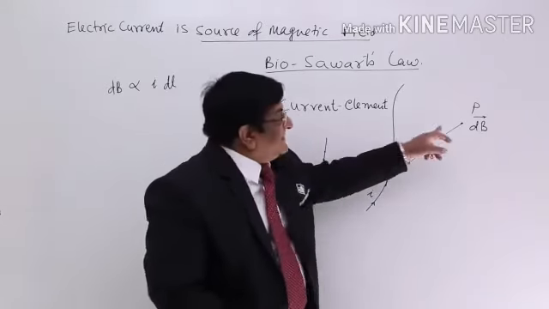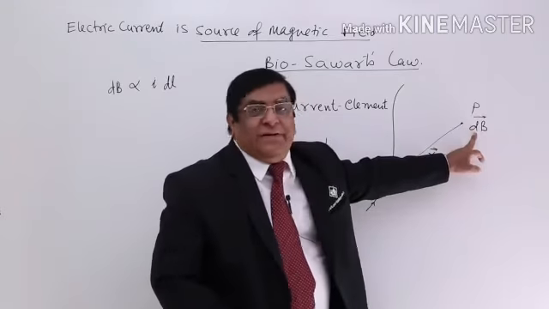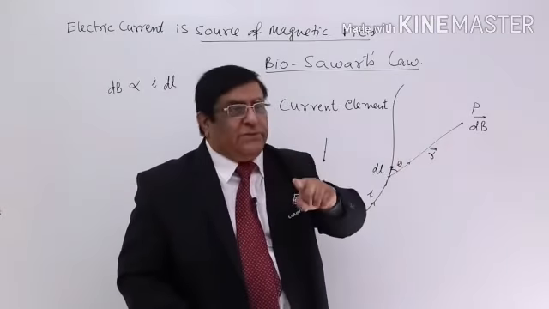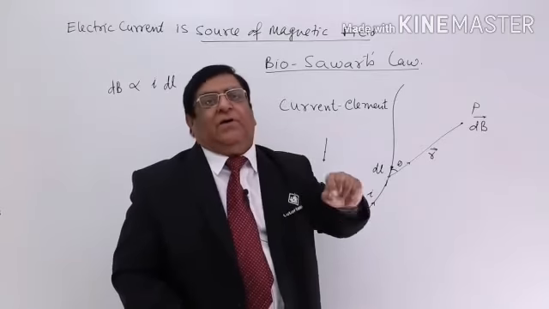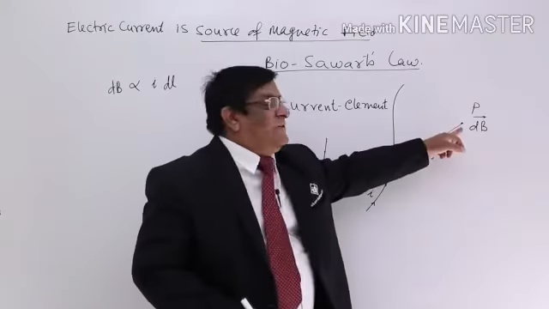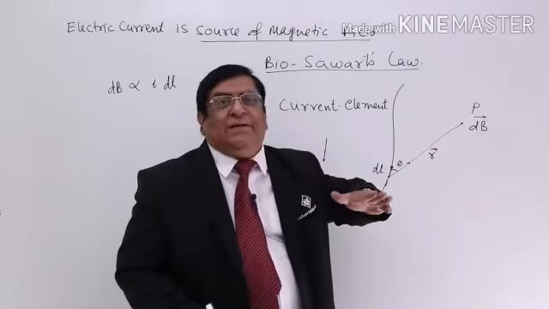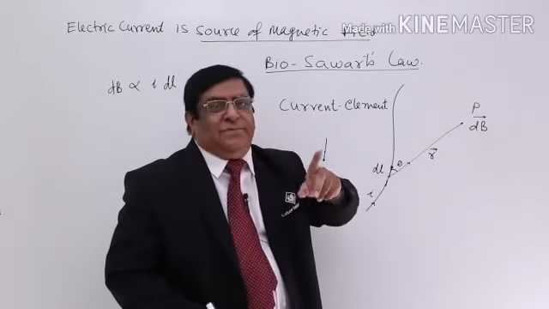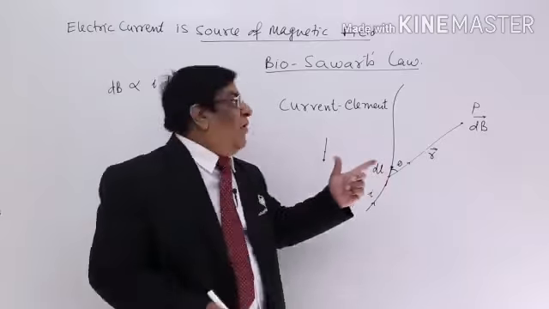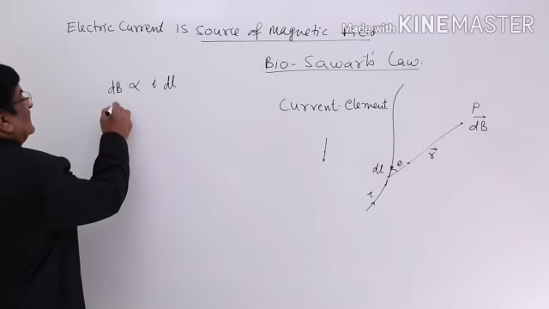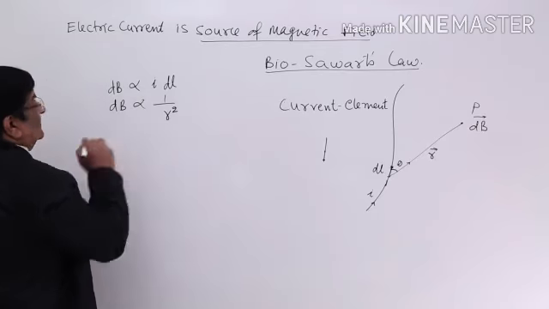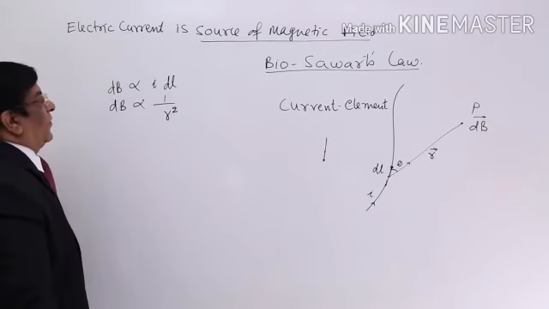The more is the distance, weaker will be dB. And here he found out, or he calculated, or he copied Coulomb's law, that the strength of this magnetic field will decrease as the square of the distance, what we call inverse square law. So, he also said that this dB is inversely proportionate to the square of the distance, just like Coulomb's law.